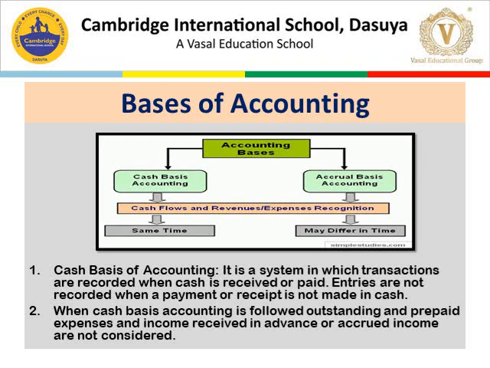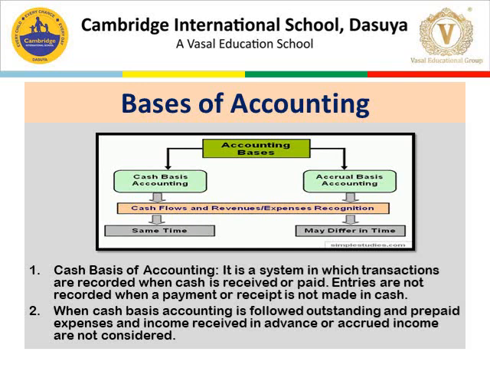It is a system in which transactions are recorded when cash is received or paid. Entries are not recorded when the payment or the receipt is not made in cash. It means if there is a credit transaction in the business, it is not recorded if the company is following cash basis accounting.